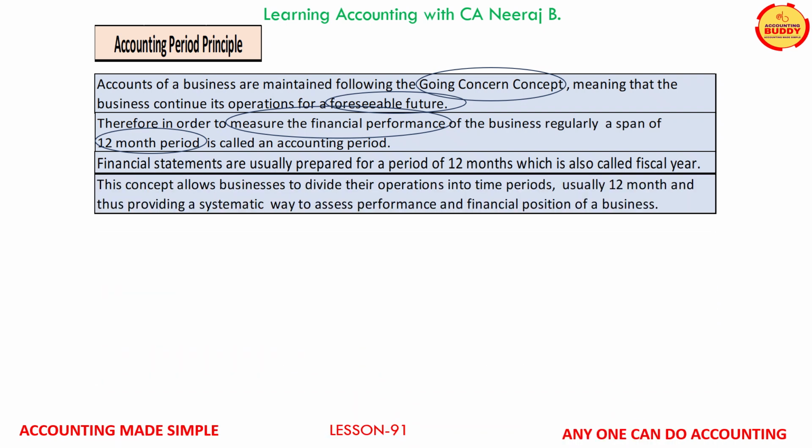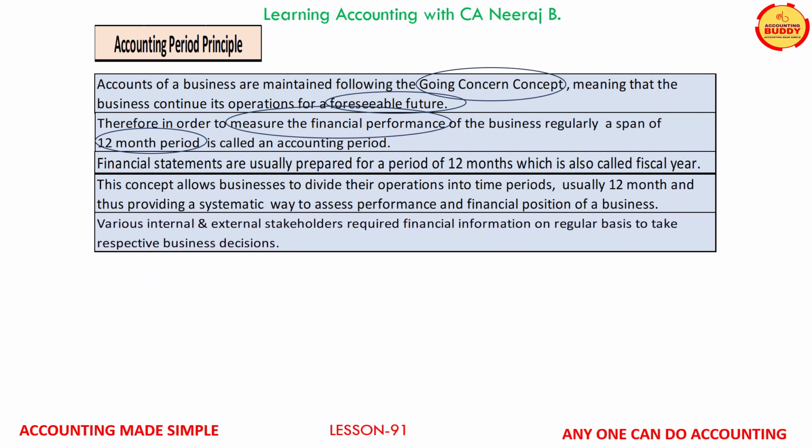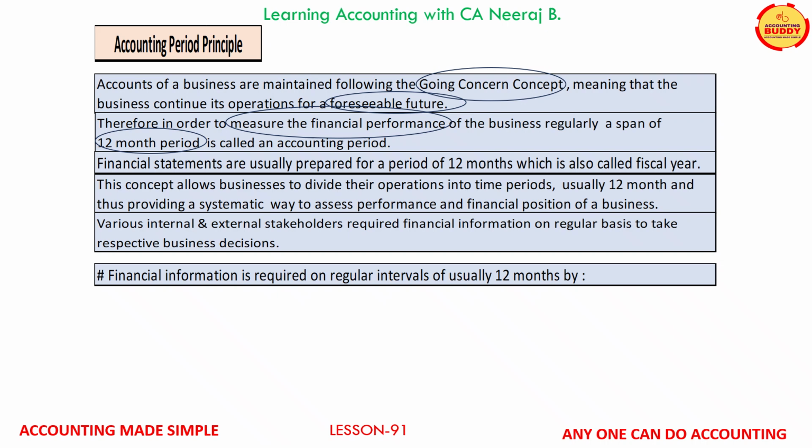The principle allows the business to divide their operations into time periods, usually 12 months, so that the business performance and business financial position can be assessed systematically. This 12-month period information is required by the internal and external stakeholders for decision making.